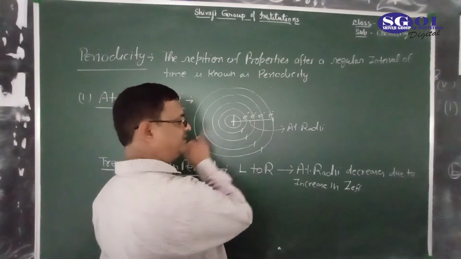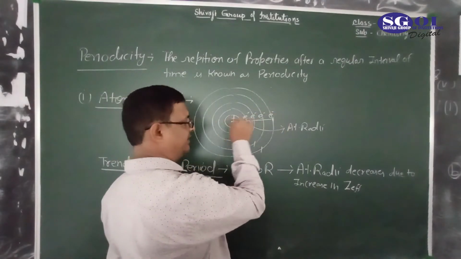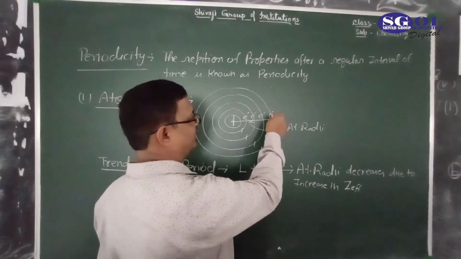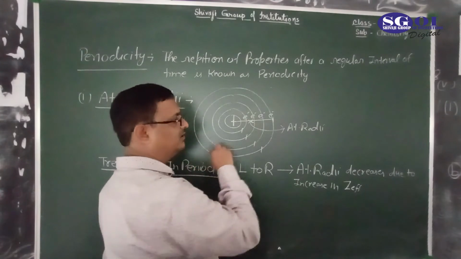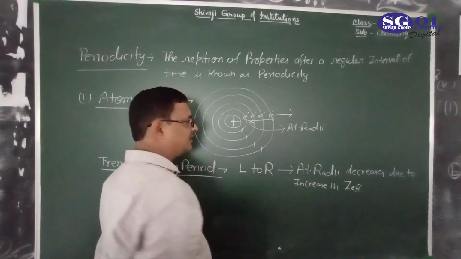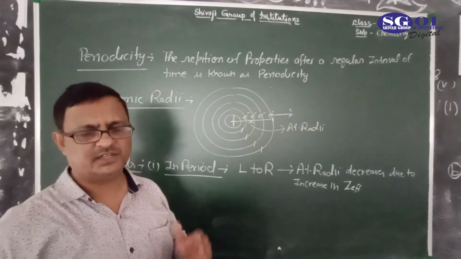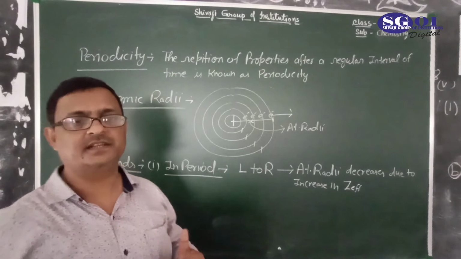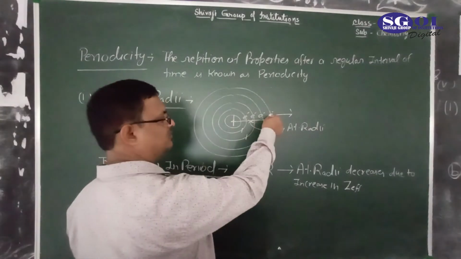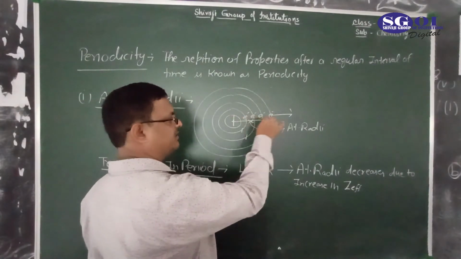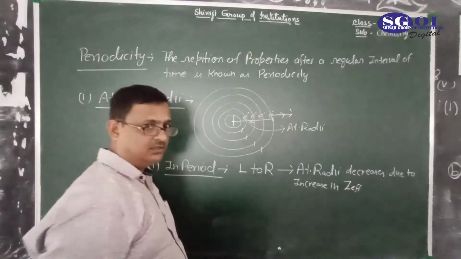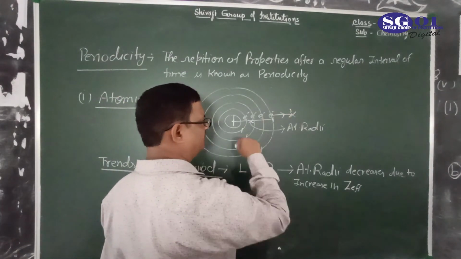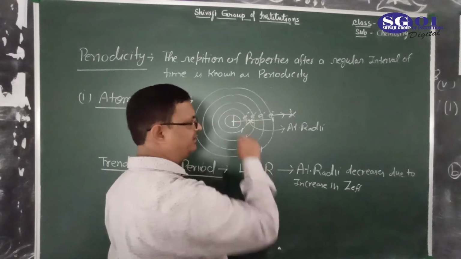So besides this attractive force, one more repulsive force also arises on the revolving electron: centripetal and centrifugal force. This centrifugal force counterbalances the attractive force.